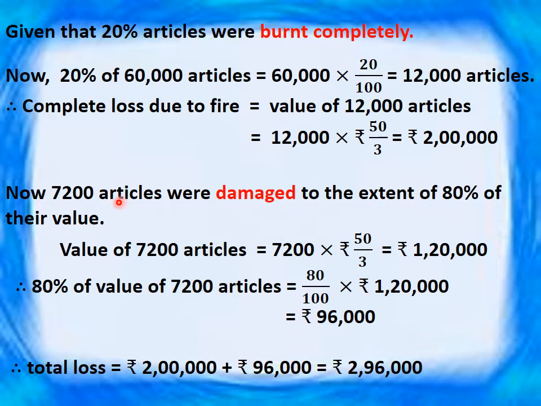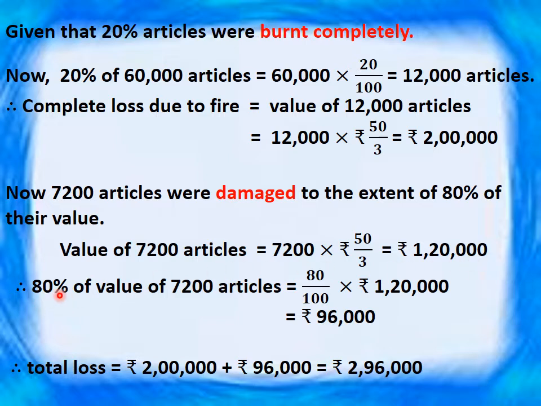So we will first calculate the value of 7,200 articles, then its 80%. So the value of 7,200 articles is equal to 7,200 into 50 upon 3, which is equal to 1,20,000.